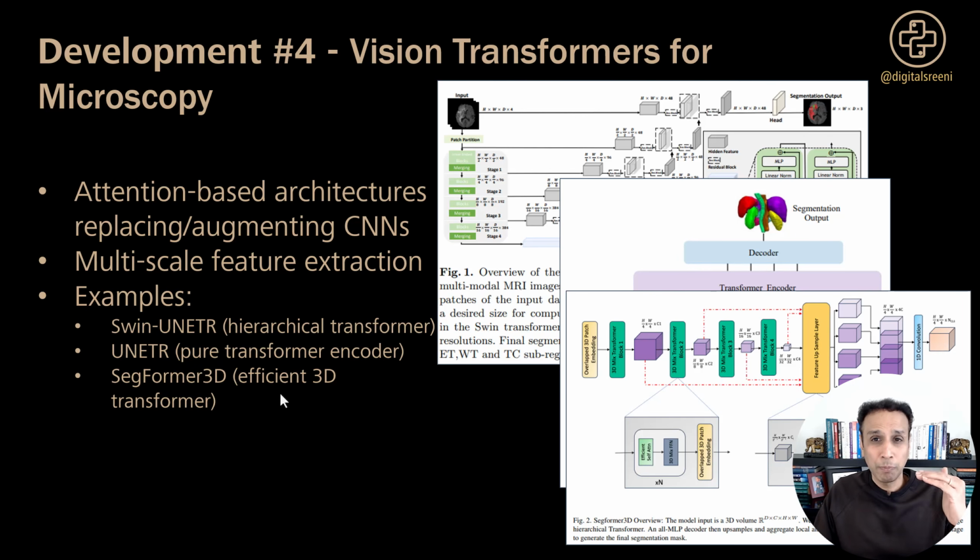You process features at multiple scales. That's why the hierarchical design is, I believe, key. SegFormer 3D is, I find, particularly clever, for lack of a better term, because it extracts multi-scale volumetric features using a 4-stage hierarchical transformer, and then it uses an all-MLP decoder. So who cares? This makes it efficient enough for 3D medical and microscopy data. If you're working with 3D data in general, I would say microscopy data, please give SegFormer 3D a try.